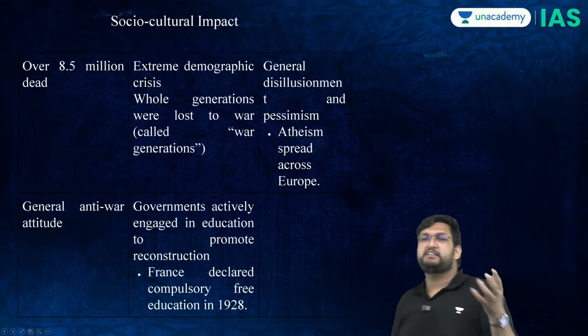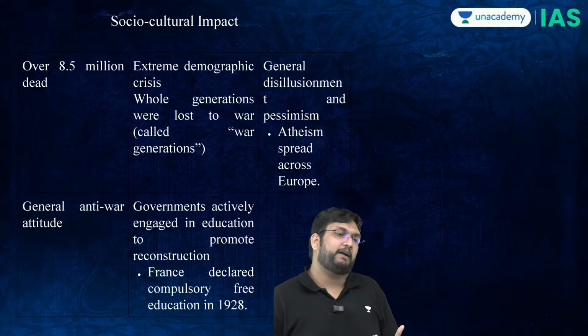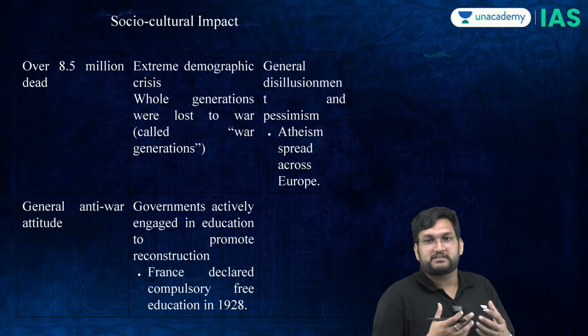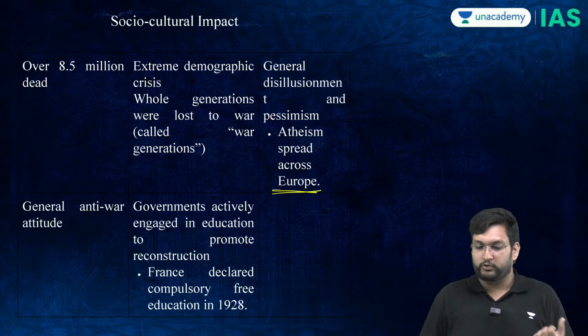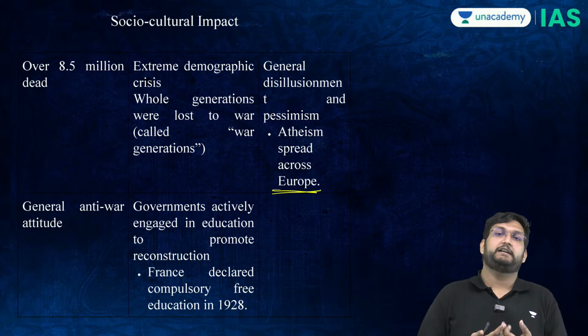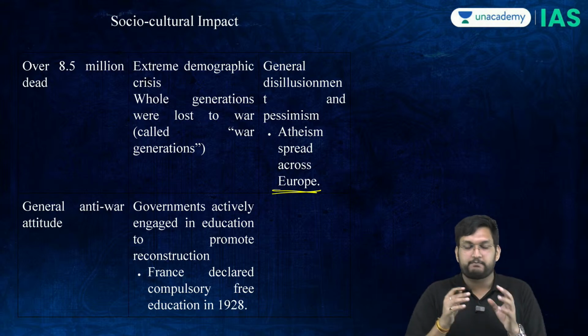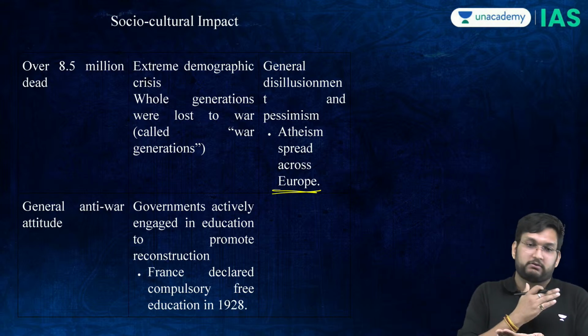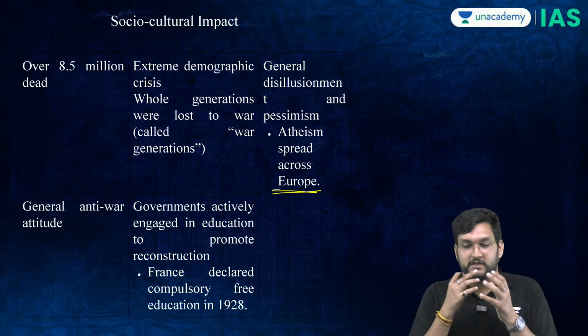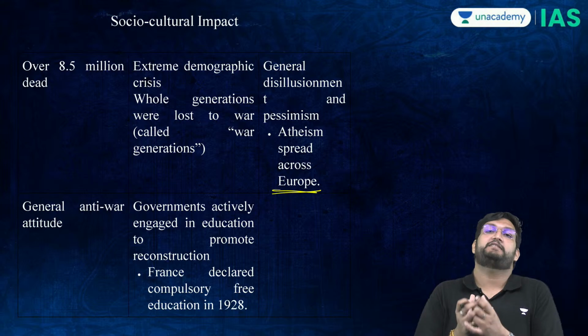The social impact is people were disillusioned by God. Atheism, the concept that there is no God, now spread through Europe. Reconstruction was needed. Anti-war sentiment was very high. With 8.5 million people dead officially, it was very clear that this war was the unprecedented event which had happened